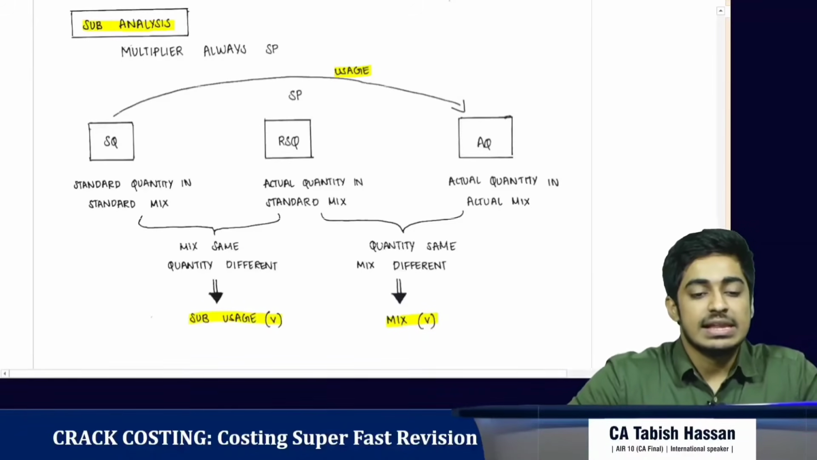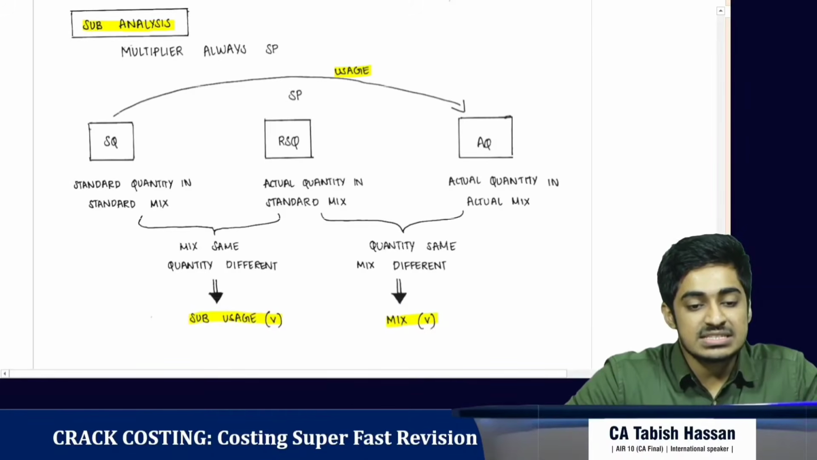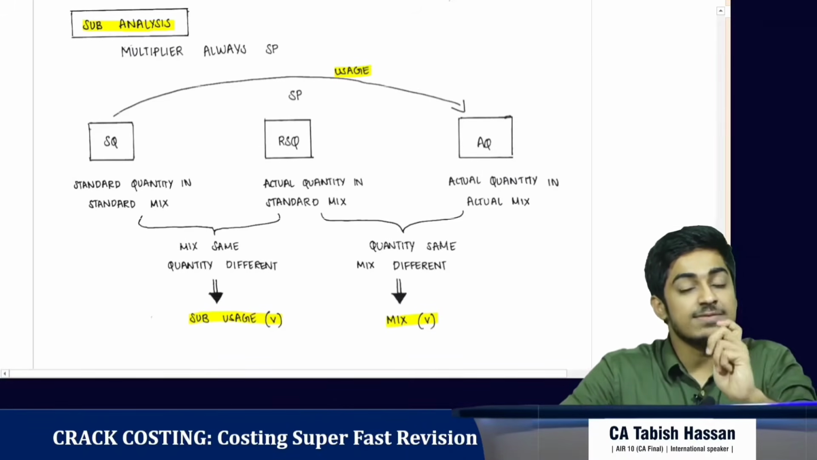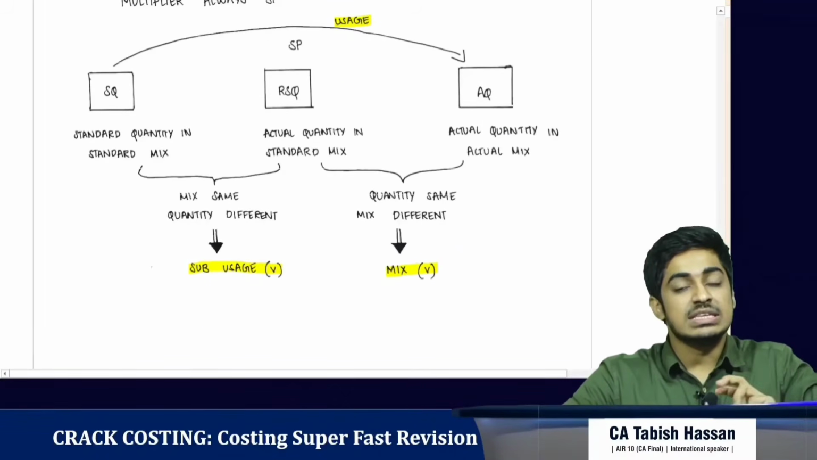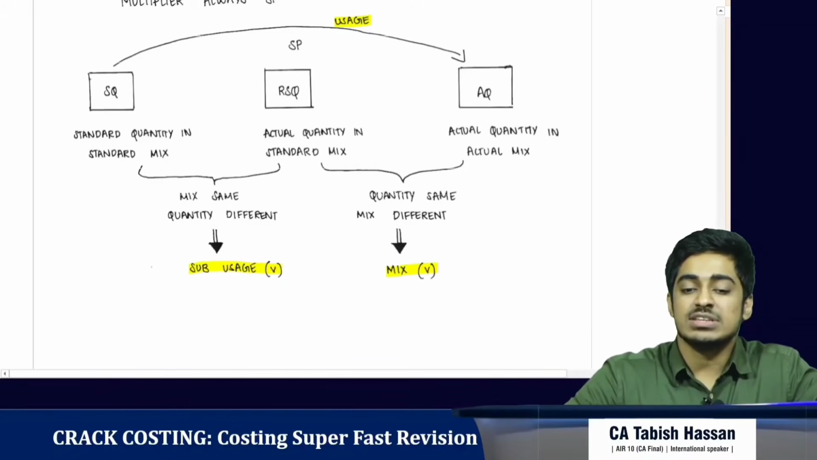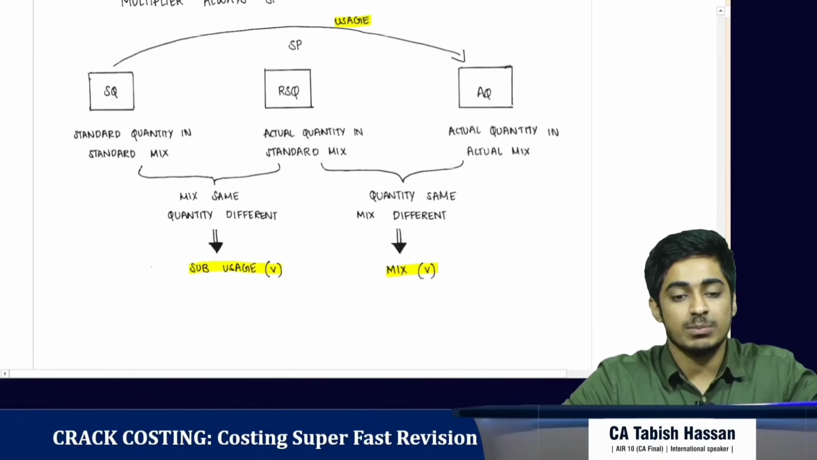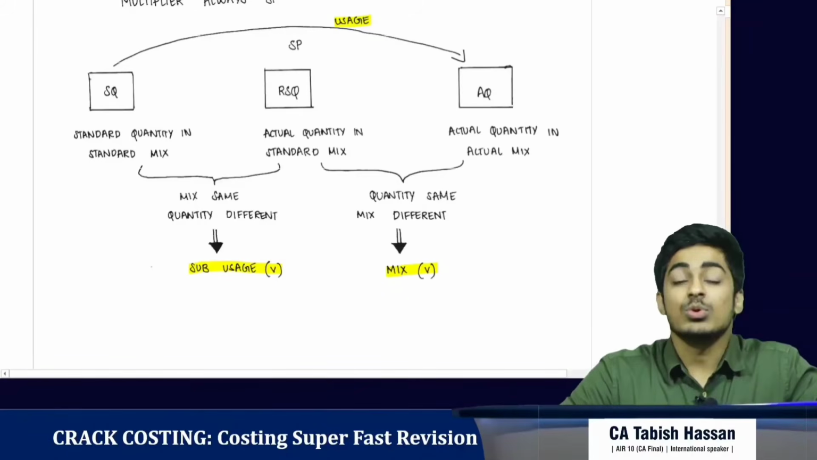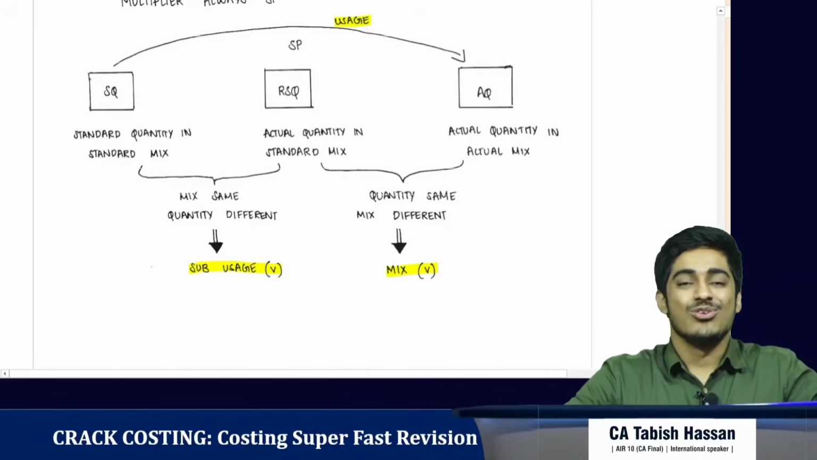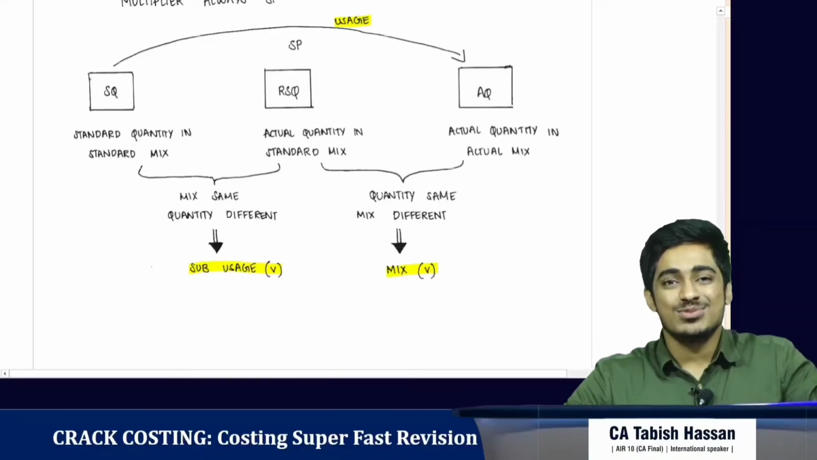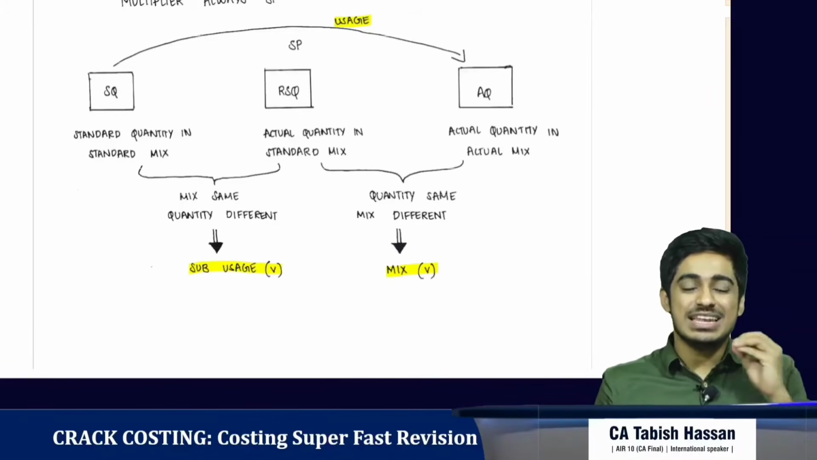Let's compare standard quantity with revised standard quantity. Here the mix is the same, it is the standard mix, but the difference is in the quantity. Here we have standard quantity, here we have actual quantity. So it is a difference in quantity, and we call it the sub-usage variance. Now we compare revised standard quantity with actual quantity. Here also we have actual quantity, here also we have actual quantity. But here it was in standard mix, here it is in actual mix. So the difference is in mix, and we call it the material mix variance. So we've revised the material cost variance in every possible scenario in the limited time.